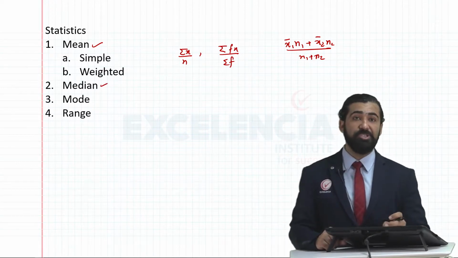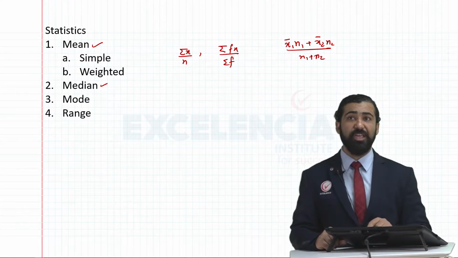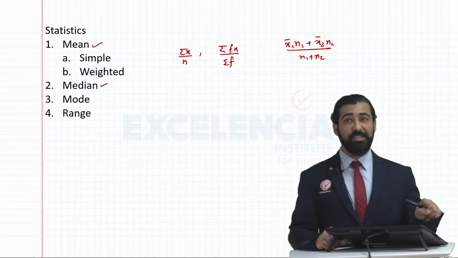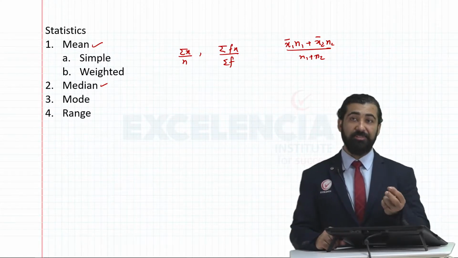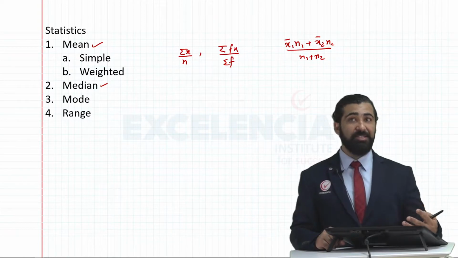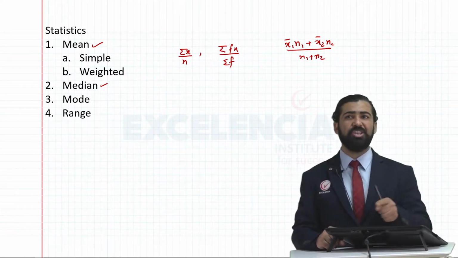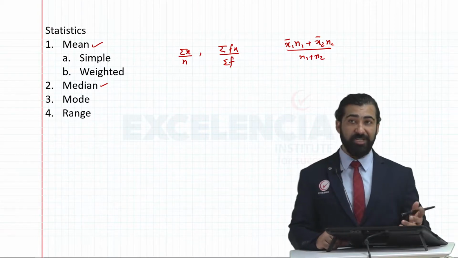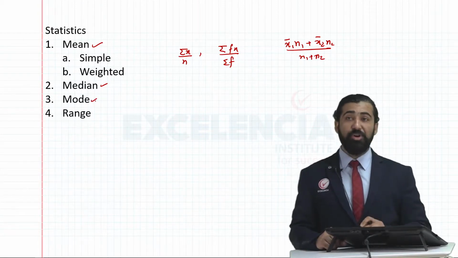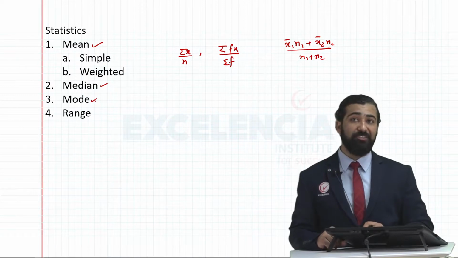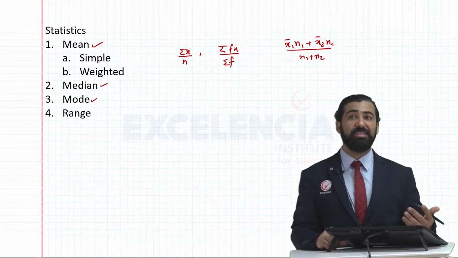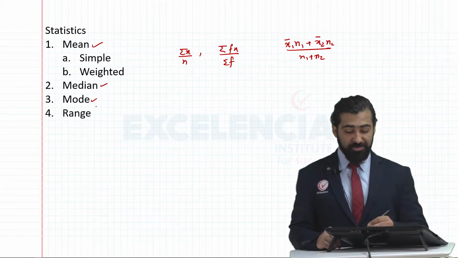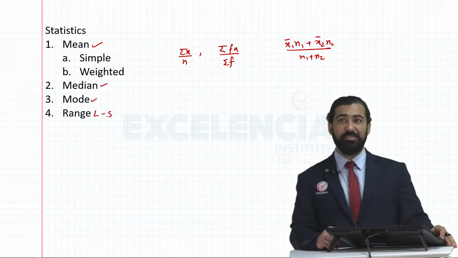Median is the middlemost value in your data set. To calculate median, you arrange the values in ascending order and then find the middlemost value. If it is frequency based data, you simply do n by 2 and see which class it falls into. Whichever class it falls into is your median class. Mode is the most recurring value in the data, the one that has occurred the maximum number of times. Range is largest value minus smallest value.